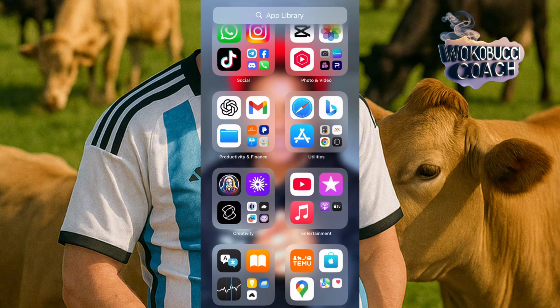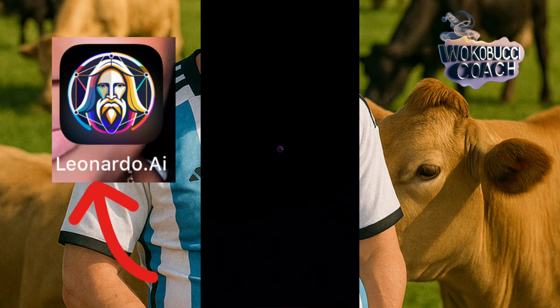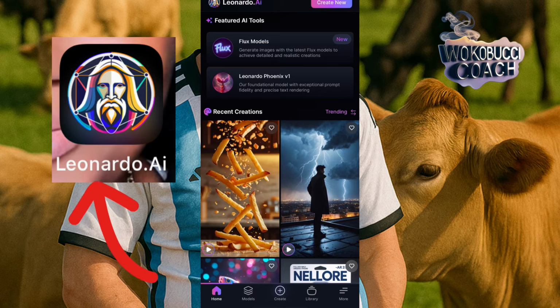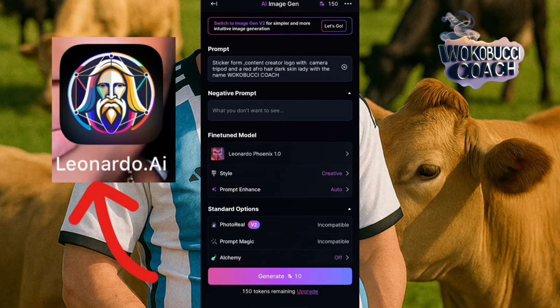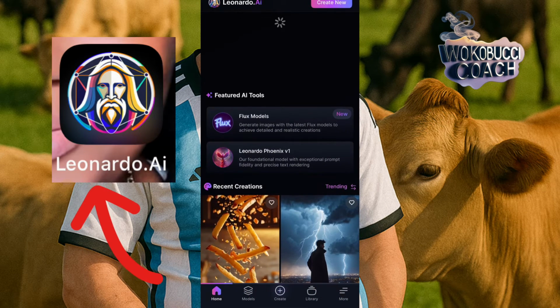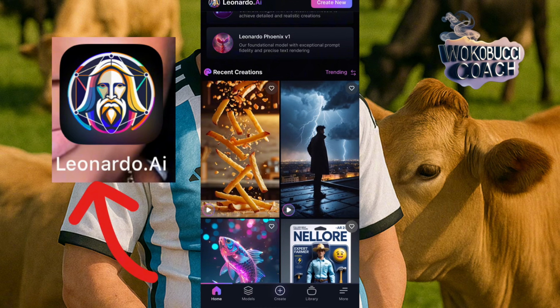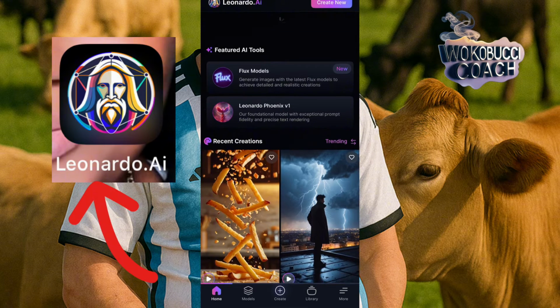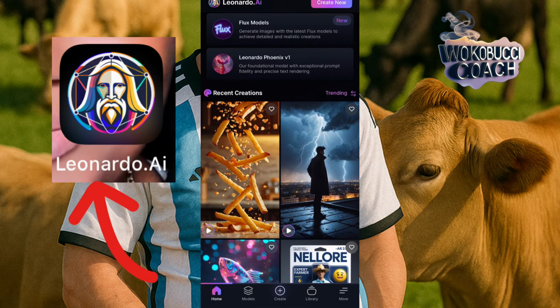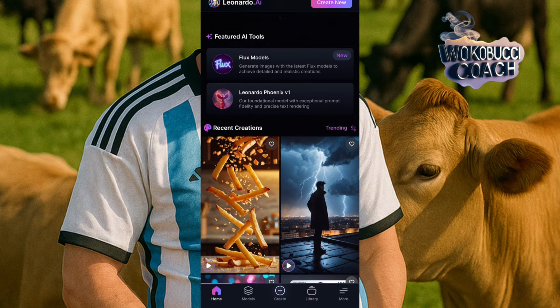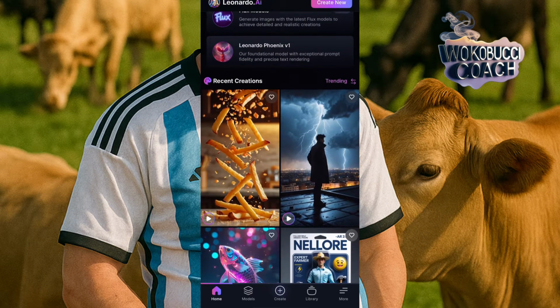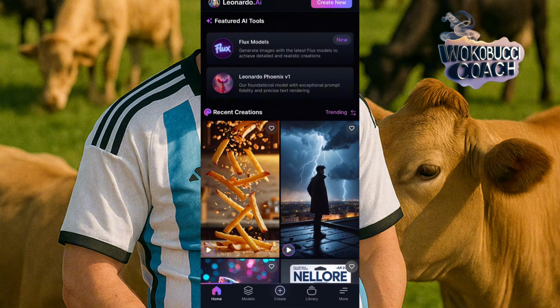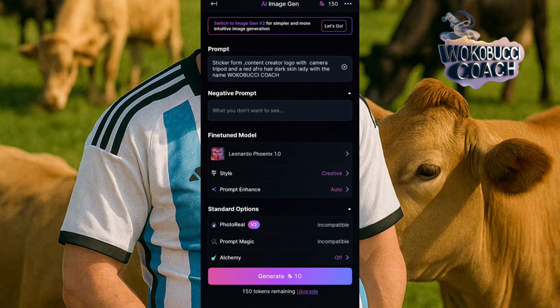Then I'll go to Leonardo AI. Once I get to Leonardo AI, I'll click on create. Please, Leonardo AI is a different app, which I'll put in the description box, right? This is how it looks. That is the name up there, Leonardo AI. So when you get here and you register on this app with your email or your phone number, it will get you to this interface. Now, when you get to this interface, you click up above where you see create.